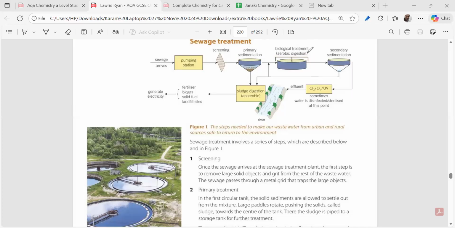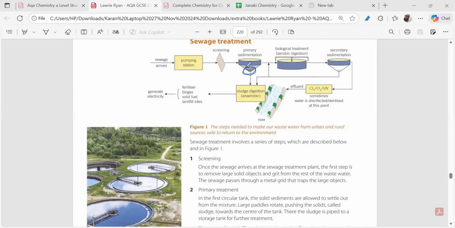Now, after that, we're passing through the secondary sedimentation. In the secondary sedimentation, what are we doing? We are allowing the finer particles to settle down further, right? Clear, everybody? Is it clear to you? And after that, what are we doing?